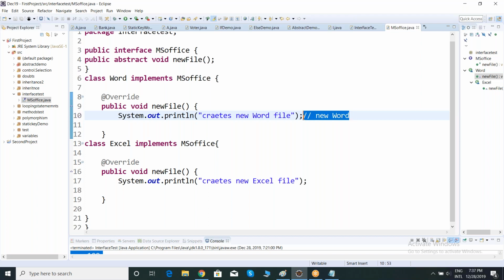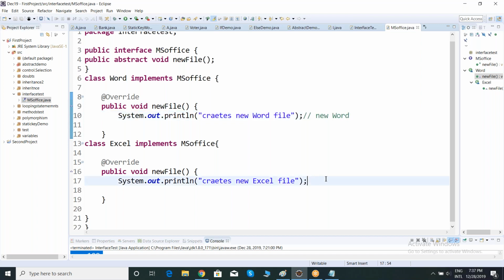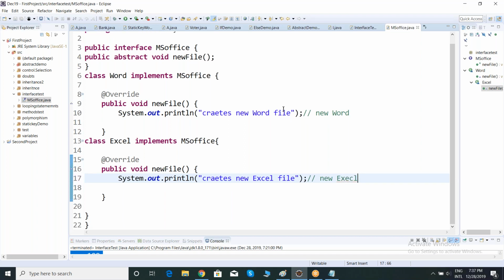Forget about the logic. Let's consider if I execute this method, same method, new file, it will create a new Word file. Now if I execute the new file method in the Excel class, it will execute and create a new Excel file. Clear, team? If you want to maintain unique method names in different classes, and give different implementations, just go for an interface, take a few methods and give the implementation in different classes in different ways.